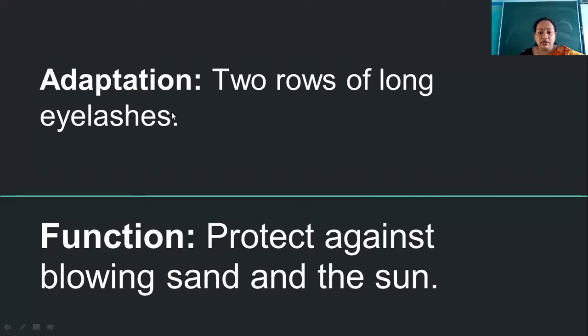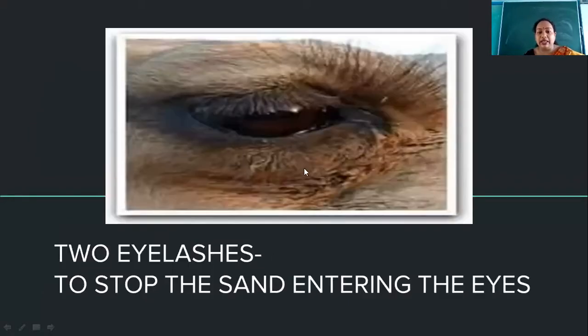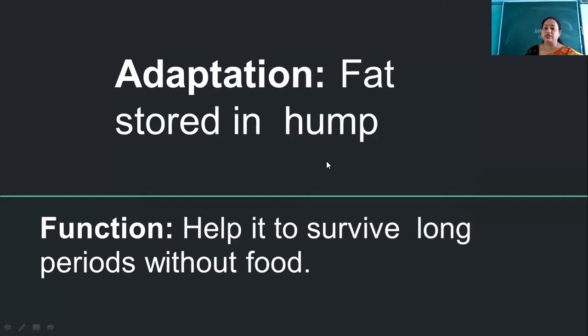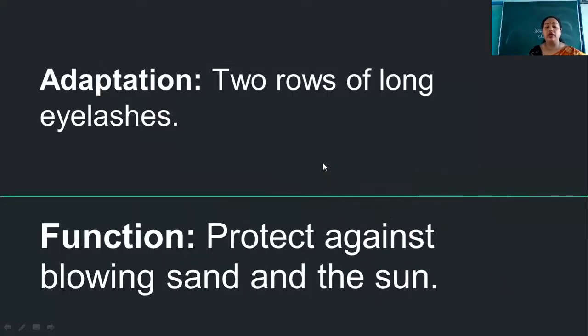Our eyes have that 1 pair, you can say in the form of 1 pair. But in camels, it is showing that it has this 1 layer, and this is the 2nd layer on the top also and below also. So it has 2 rows of long eyelashes. And what is the work of these long eyelashes? The long eyelashes protect against the blowing sand and the sun.